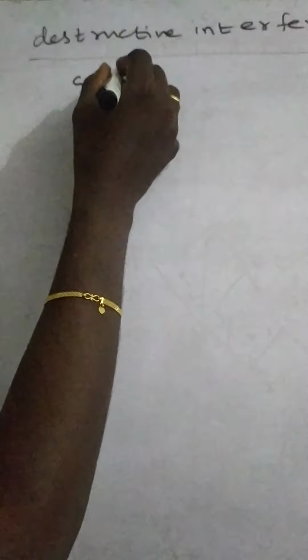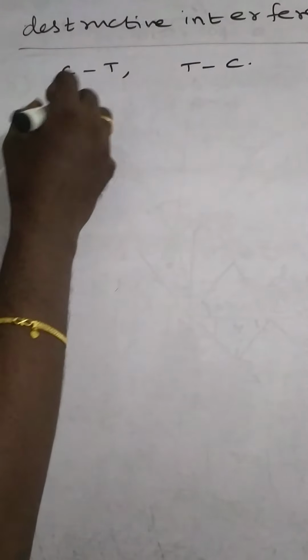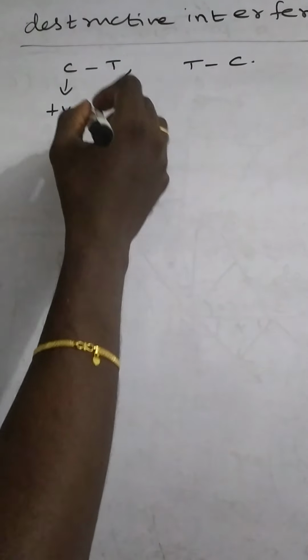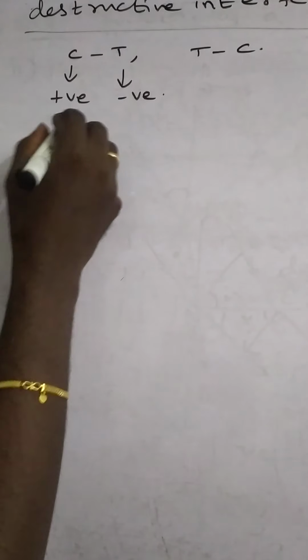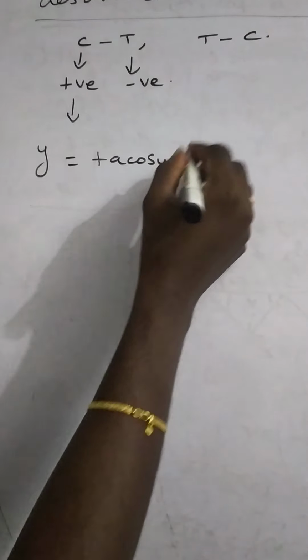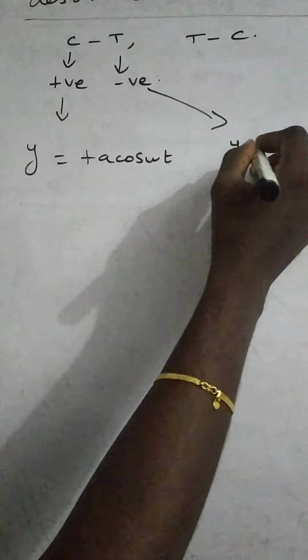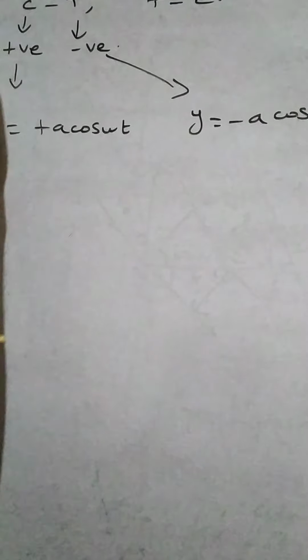Destructive interference occurs when the crest of one wave meets the trough of another wave, or the trough of one wave meets the crest of another. Crest is maximum positive displacement, trough is maximum negative displacement. So the crest is represented by y equals plus a cos omega t, and the trough by y equals minus a cos omega t. Positive displacement is crest, negative displacement is trough.